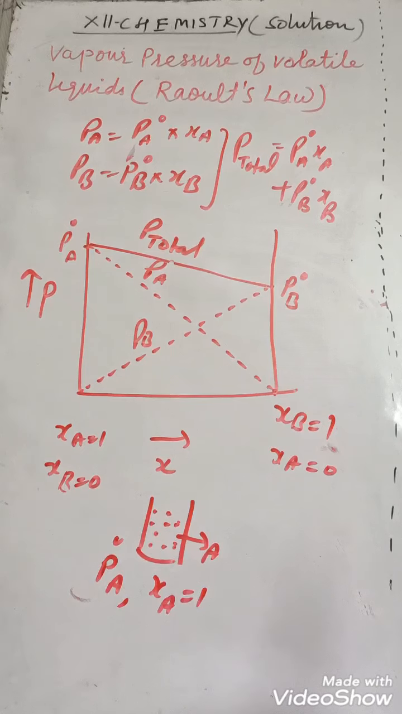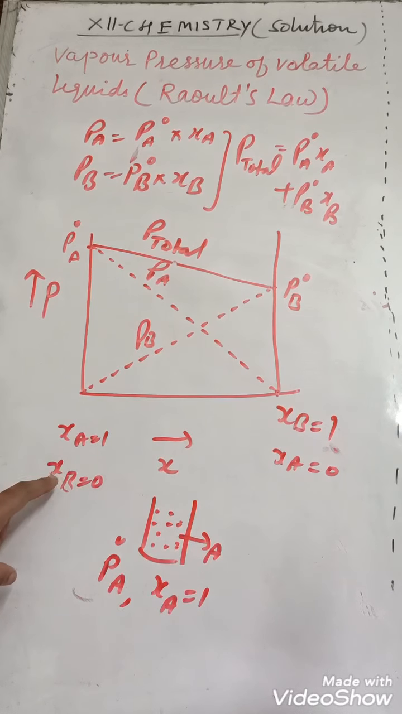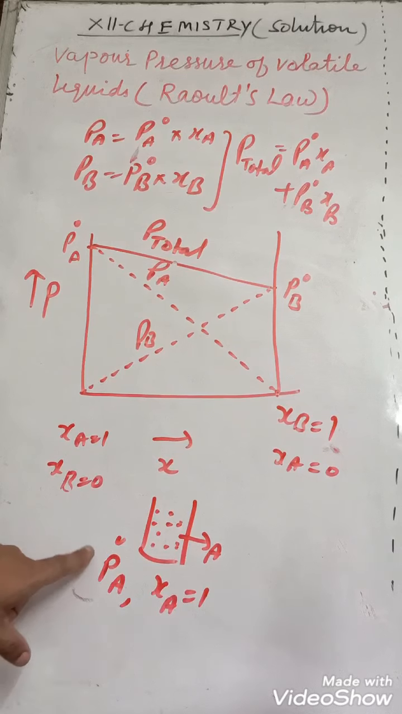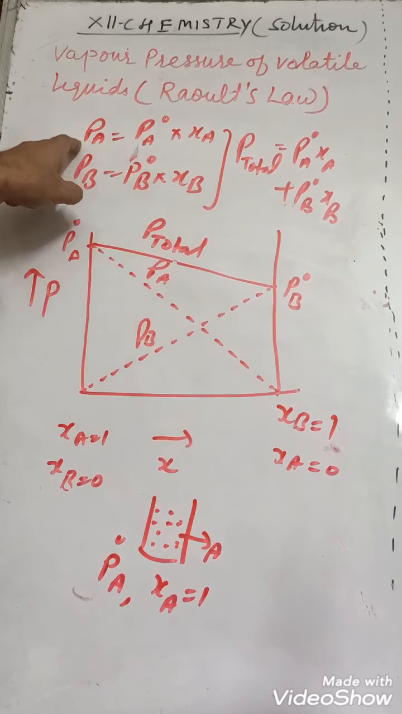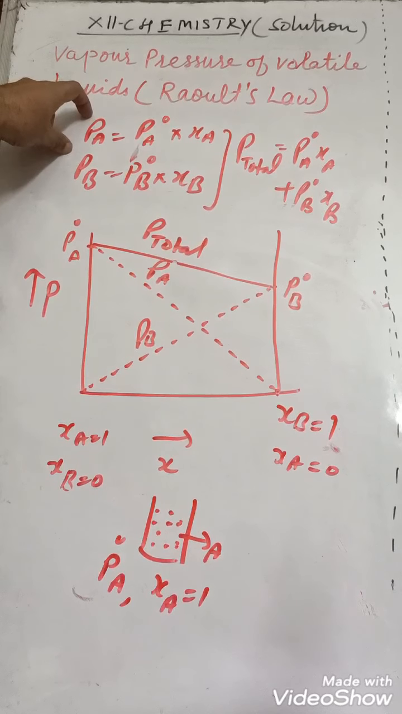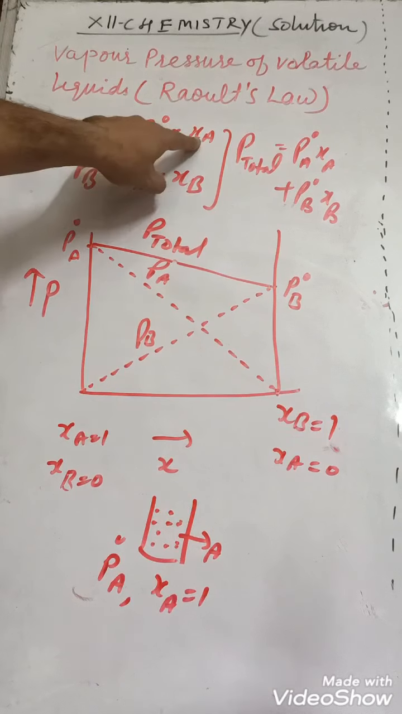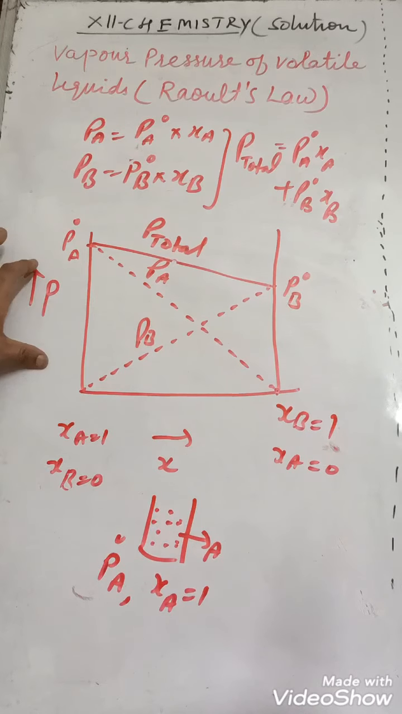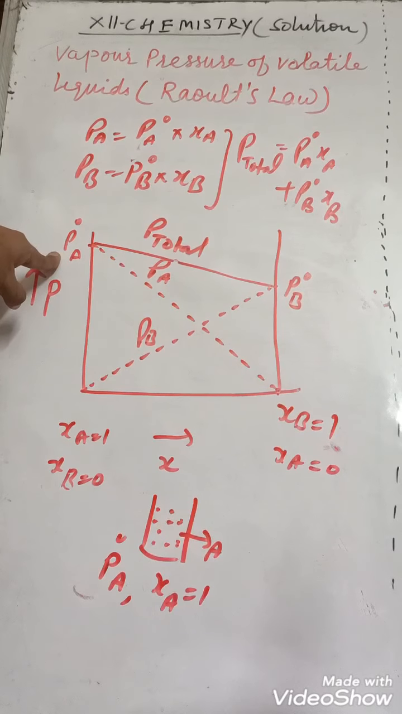So in that case, when we are taking a single component, XA is 1 and XB is 0, means the second component is not mixed yet here. So when XA is 1, then, students, PA, the partial vapor pressure, will be equal to P node A, as XA is 1. So pressure will be maximum. Its pressure will be maximum, P node A, maximum pressure.